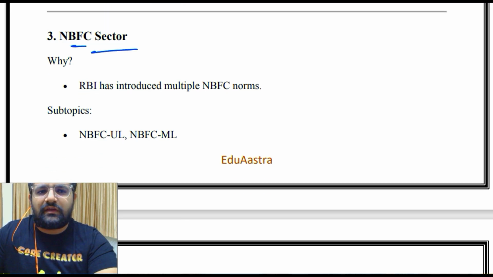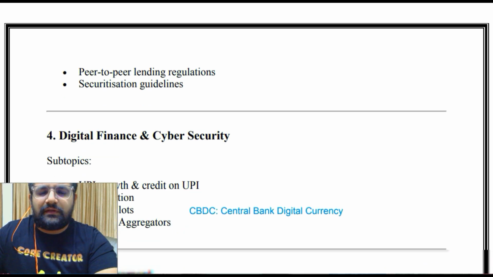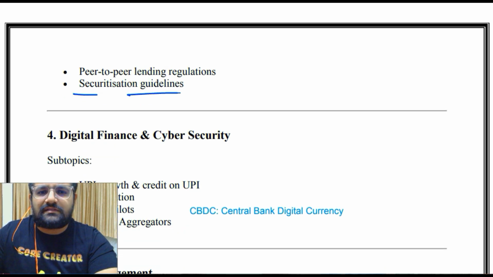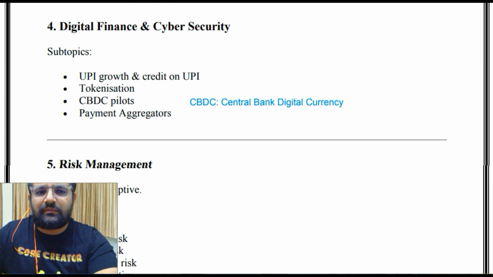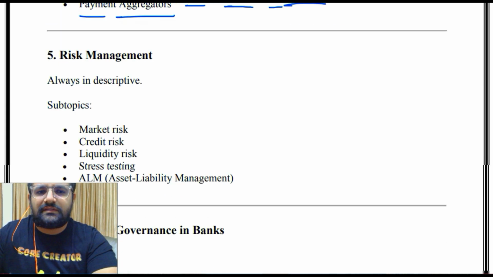The non-banking financial companies sector, RBI has introduced multiple NBFC norms, then NBFC UL and ML, then peer-to-peer lending regulations, securitization guidelines, digital finance and cybersecurity, UPI growth and credit on UPI, tokenization, CBDC pilots, payment aggregators. Question can be related to UPI, at the same time challenges of digital currency or cryptocurrency, which is very much in news. So you can find questions from these as well. Then CBDC, that is central bank digital currency pilots, payment aggregators, risk management.